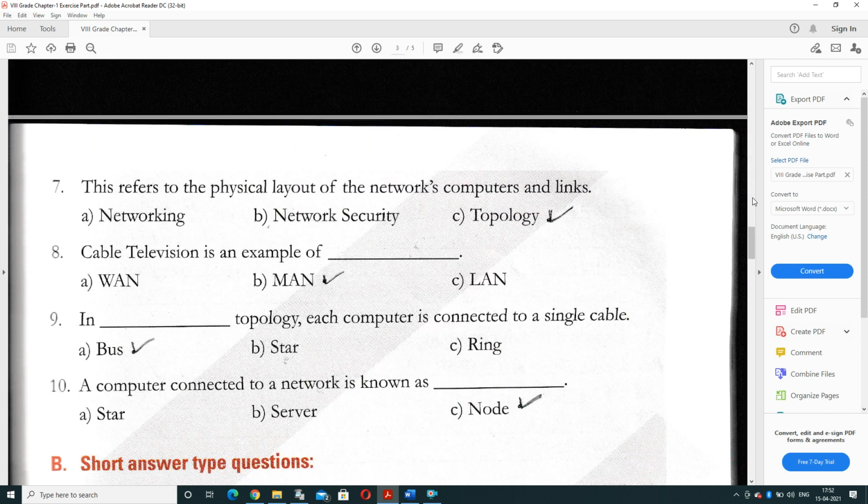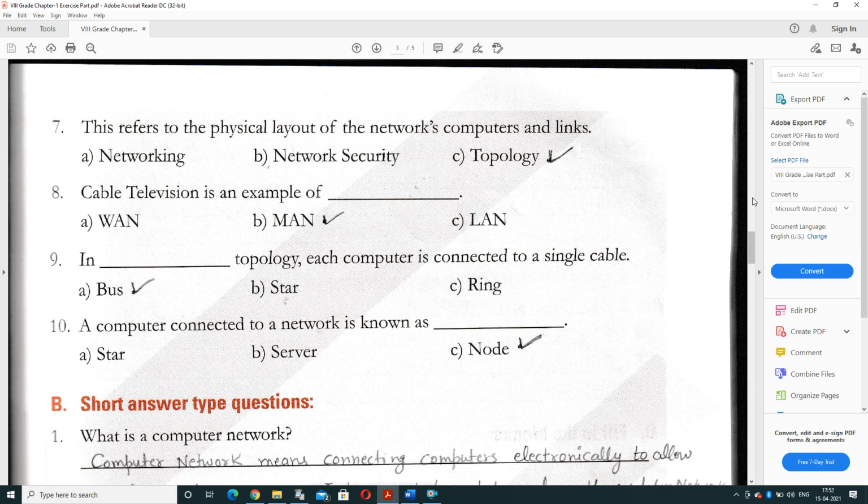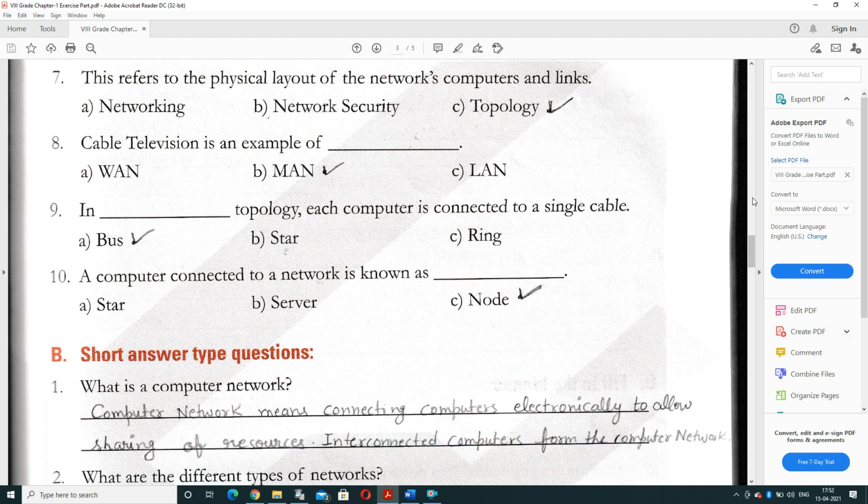Next: this refers to the physical layout of networks, computers and links. Options are networking, network security or topology. Basically, topology presents the physical layout or structure of a network, how you have designed the network and how computers are connected. Cable television is an example of which type of network? Options are WAN, MAN or LAN. It's a MAN network. MAN represents metropolitan area network that covers a complete city. So the answer is MAN.